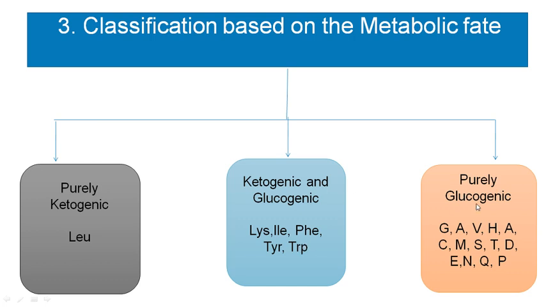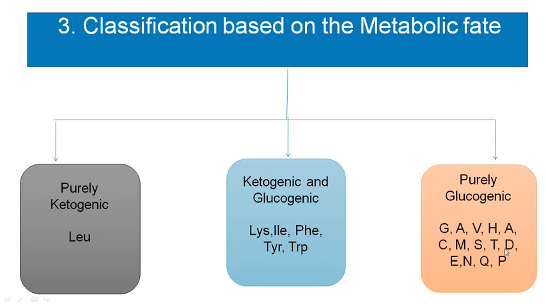Then purely glucogenic. Okay, the remaining amino acids are purely glucogenic. That includes glycine, alanine, valine, histidine, arginine, then cysteine, methionine, serine, then threonine. Okay, 2 hydroxy containing amino acids: serine, threonine, and D stands for aspartic acid.